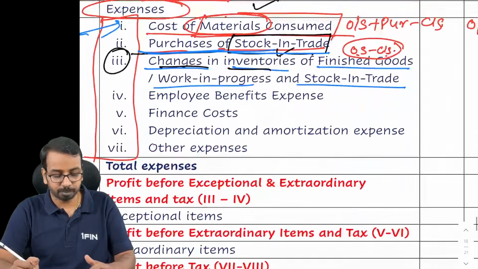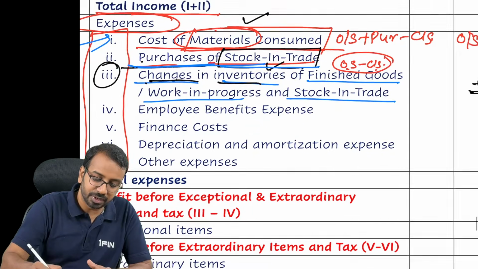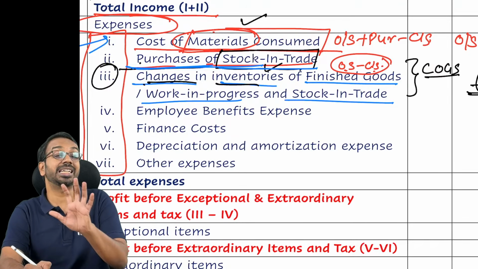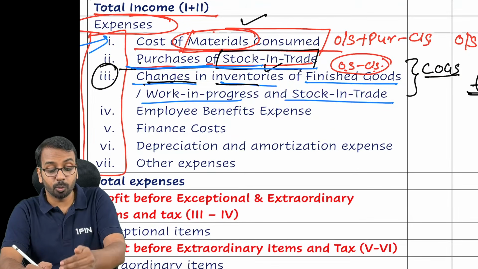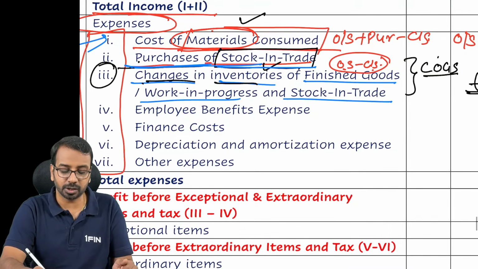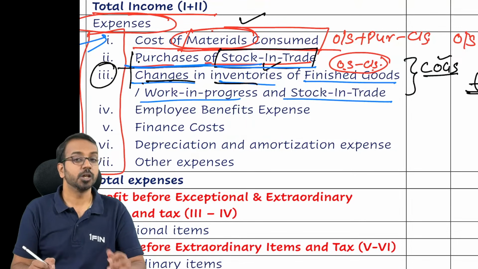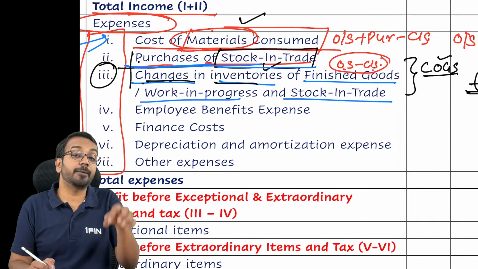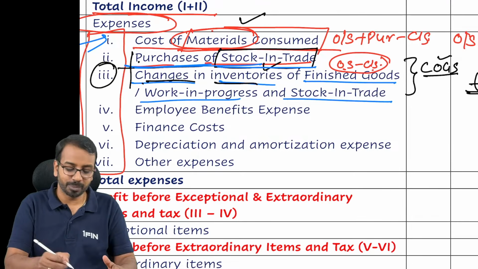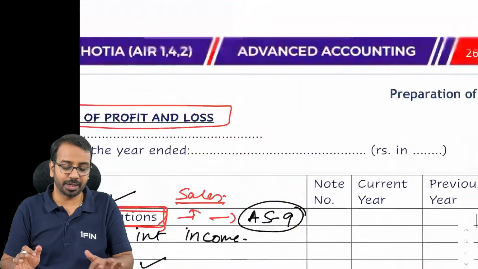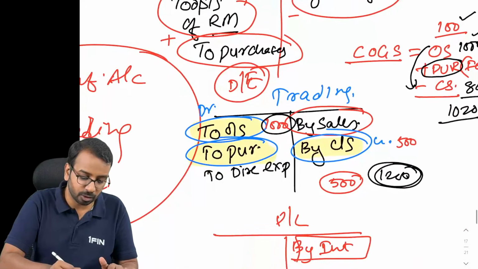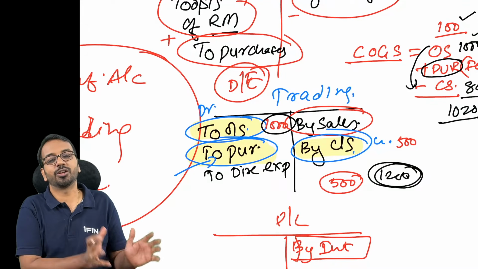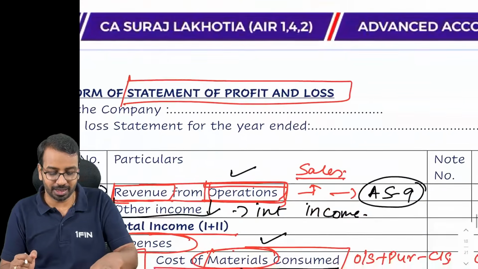So here, purchases and changes in inventory basically give us cost of goods sold for a trading company. That is what is given by these two items. So what do we do? We'll compute cost of material consumed and put it separately. We'll take purchases of stock in trade and put it separately, and changes in inventories we put separately. Where do these numbers come from? In the trading account, we used to show purchases separately, and opening stock minus closing stock separately. Alright, then